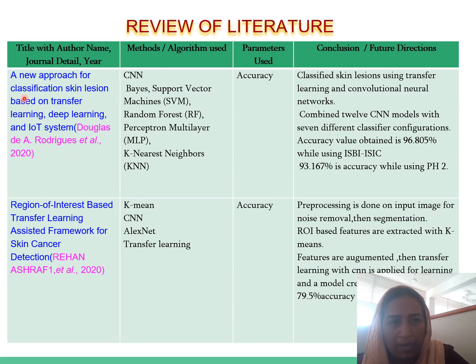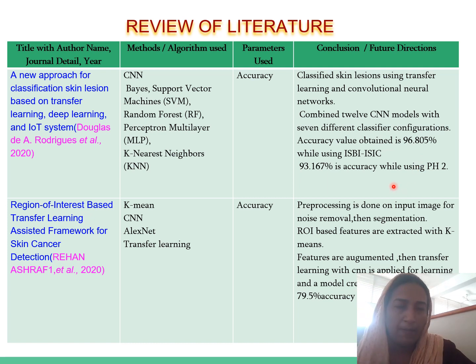Then the next paper is a new approach for the classification of skin lesions based on transfer learning, deep learning, and IoT systems. They have used the CNN-based algorithm, support vector machine, random forest, multilayer perceptron, and k-nearest neighbors algorithms. They have evaluated the accuracy part, and they got an accuracy of about